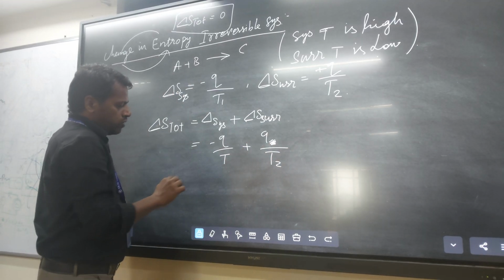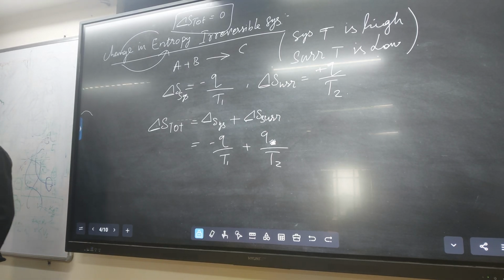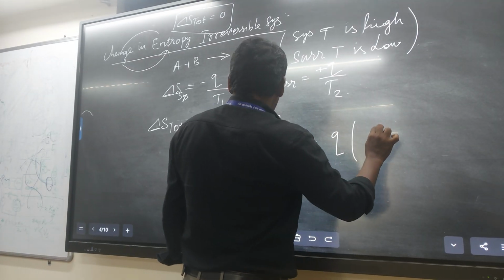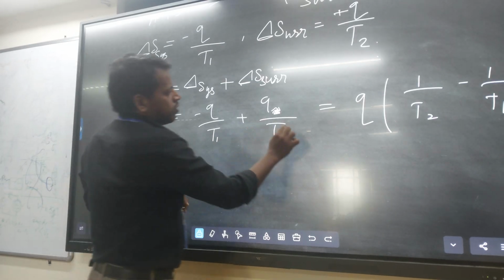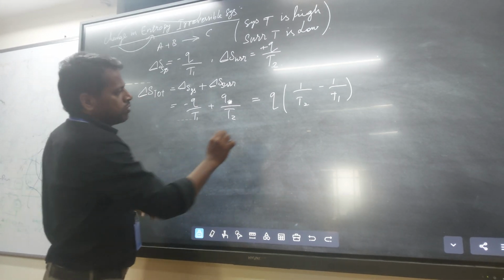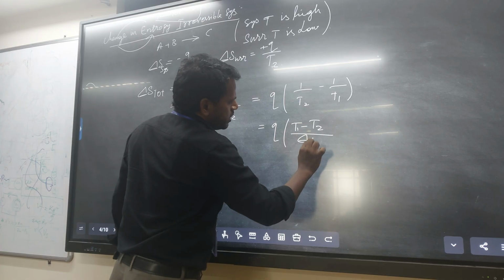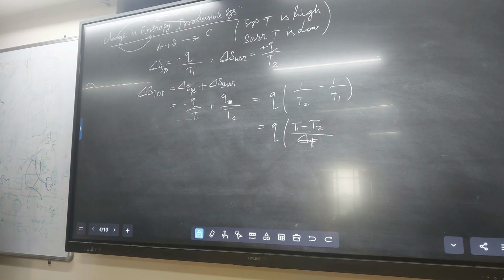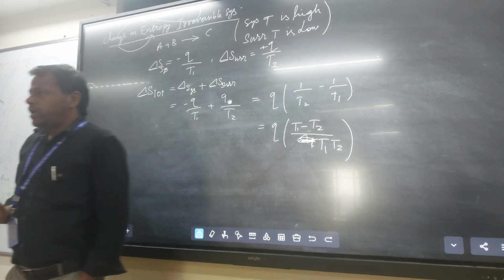Here Q is common, therefore you can take it out: Q times (1 by T2 minus 1 by T1), which is Q times (T1 minus T2) divided by T1 into T2.